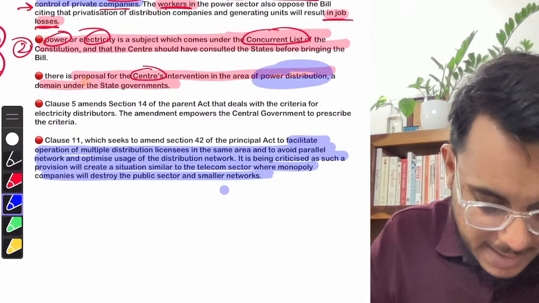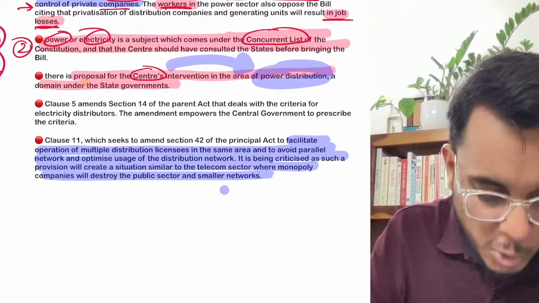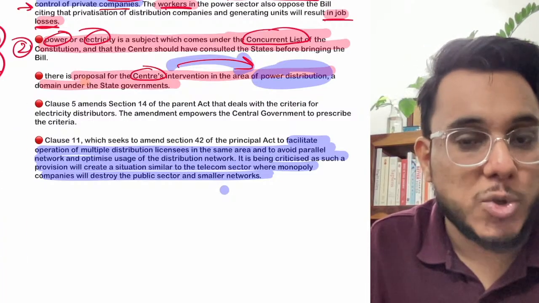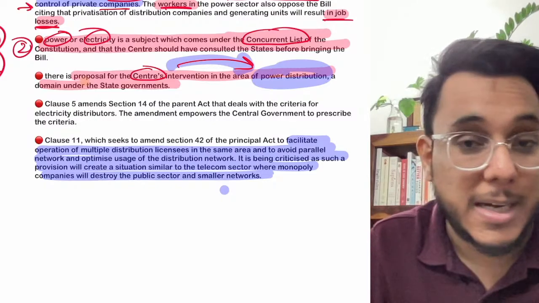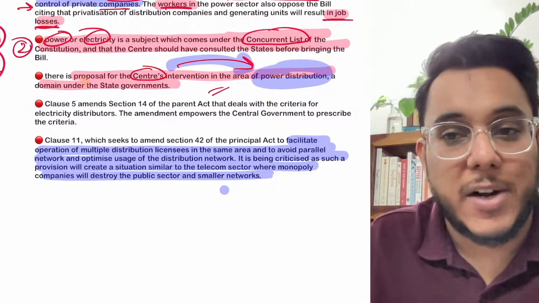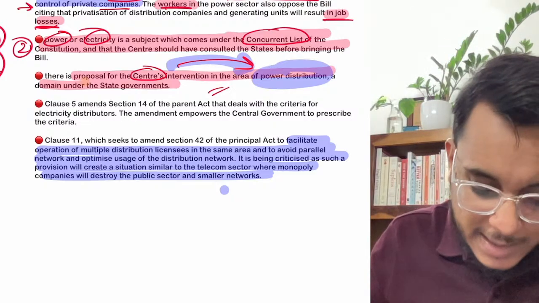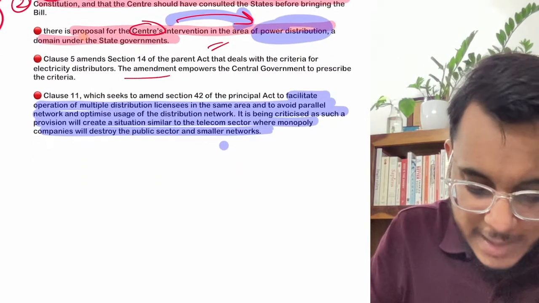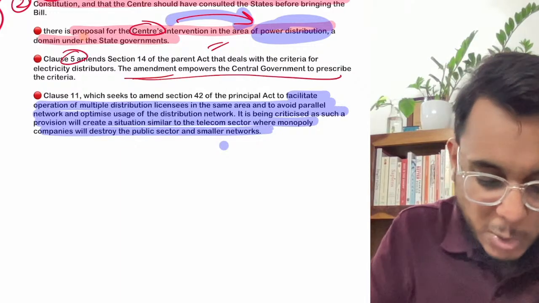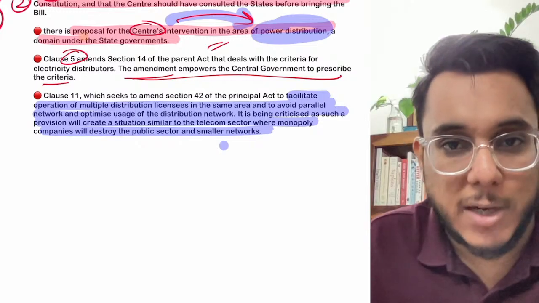Fine, it has been said that the center can notify the rules with respect to the power distribution. Up till now, the power distribution was in the hands of the state government, but now the central government can notify the rules. This is being called a federal breach. Then the next thing provided is that clause 5 of this amendment empowers the central government to prescribe the criteria. So more power has been given to the center.